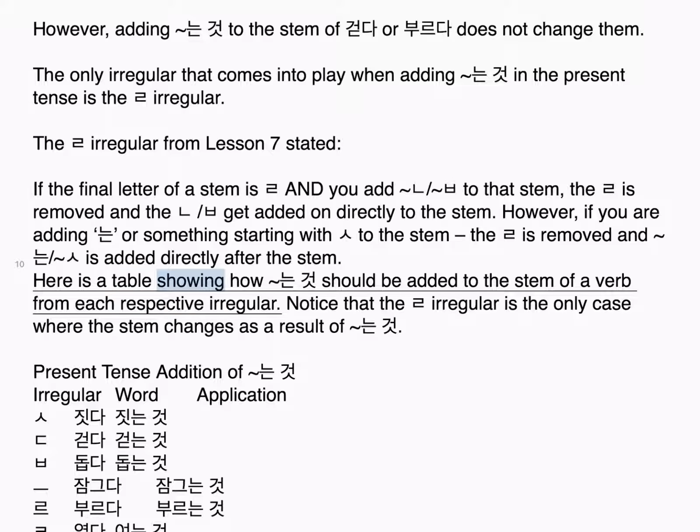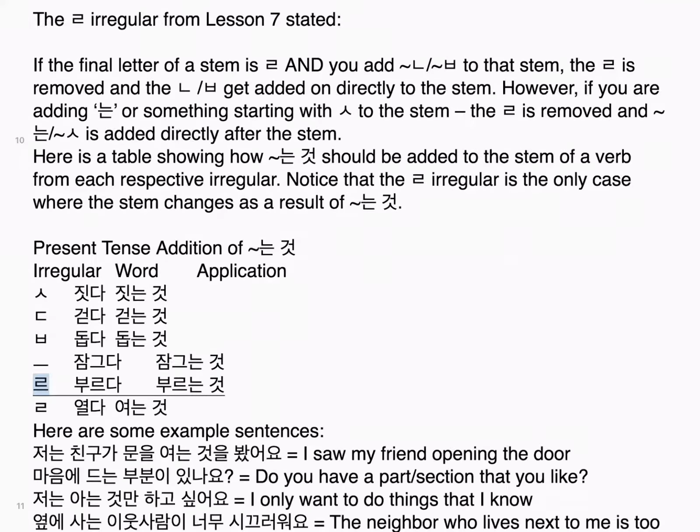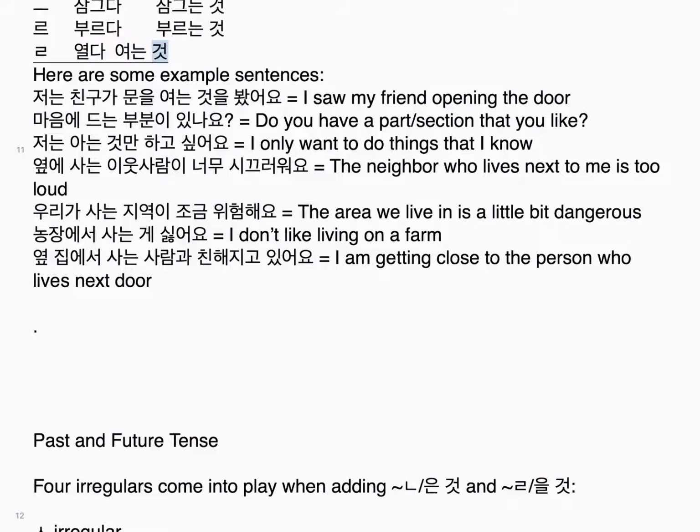Here is a table showing how 는 것 should be added to the stem of a verb from each respective irregular. Notice that the 리을 irregular is the only case where the stem changes as a result of the present tense addition of 는 것. Irregular word application: 짓다, 짓는 것. 걷다, 걷는 것. 돕다, 돕는 것. 잠그다, 잠그는 것. 부르다, 부르는 것. 열다, 여는 것. Here are some example sentences.